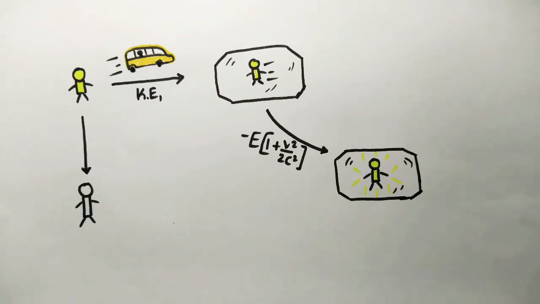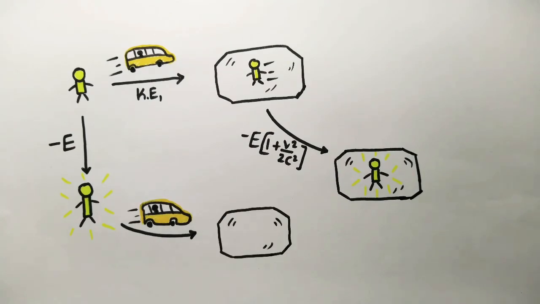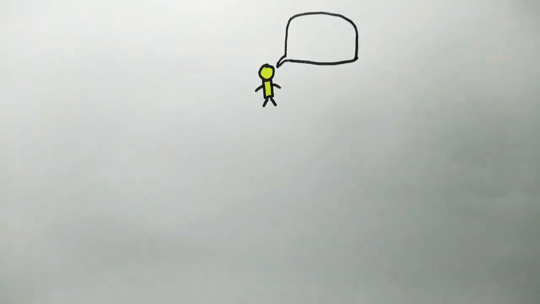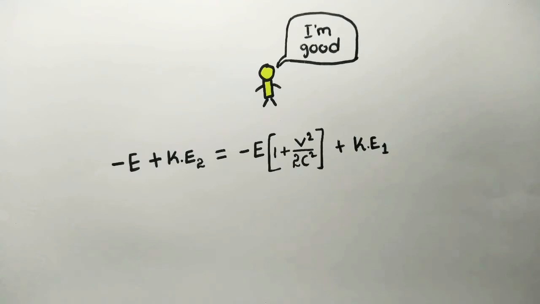Let us consider another case. You are stationary along with your friend, and he emitted light from his body. According to Doppler, as V equals 0, the energy loss is E. And now, you flew away, boarding the bus. With respect to you, he is gaining kinetic energy. But in either case, you haven't influenced your friend in any way, so the total energy in both cases must